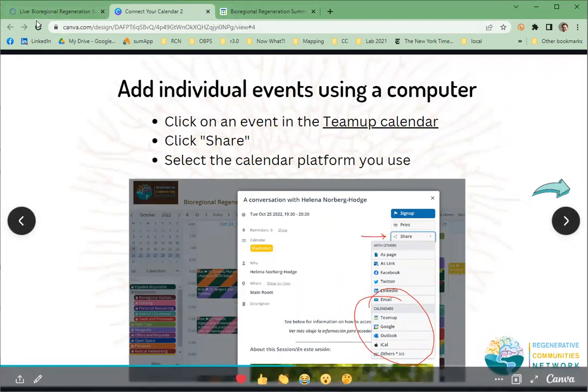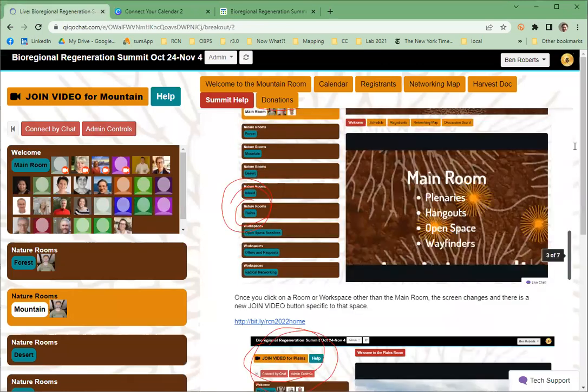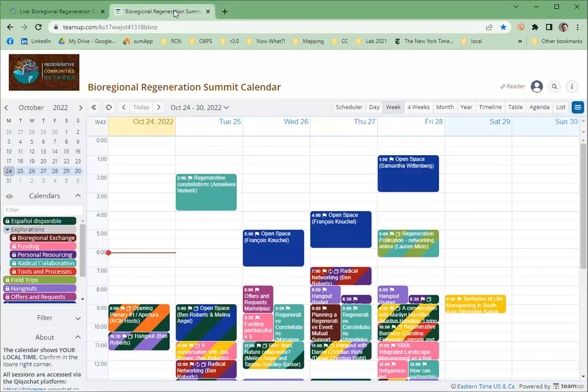I guess the one other thing I will say about the help is that we have a message help channel on WhatsApp that you can join to ask us any questions, and we're also available during all of the Hangout sessions during the summit to support you in any way with your questions about how to navigate the calendar, the map, or anything else here.